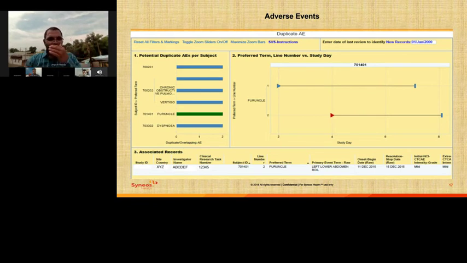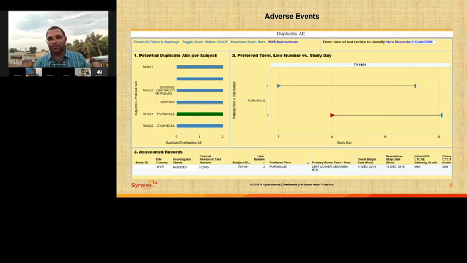Those are the different adverse events. For the selected preferred term, we have two adverse events listed with an overlap of days. The first event started on day 2 and ended on day 7, and the second event started on day 4 and ended on day 8. So in this example, there is an overlap from day 4 to day 7. For these two events, it would be a potential duplicate adverse event. Data managers will review these events and then send a query to the site to double check.